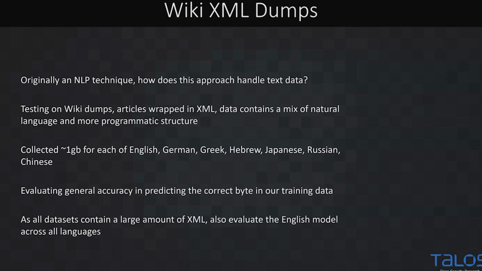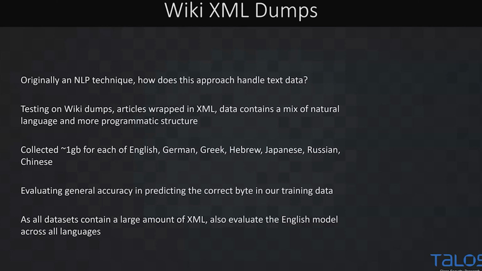So Wikipedia obviously has articles in a variety of languages, and they export dumps of these from time to time in an XML structure. So this will be the full text of articles with XML metadata about the submitter and all sorts of things. And this is nice because it's a mix of two kinds of data types. We have natural language in articles, and then you have more programmatically generated content. In my mind, this is analogous to system logs, where perhaps you have a lot of this data, but no one else has any of it. So you are interested in training unsupervised models here.